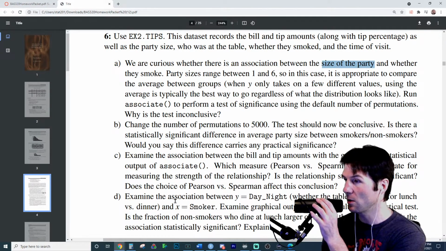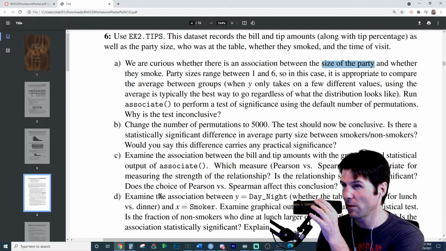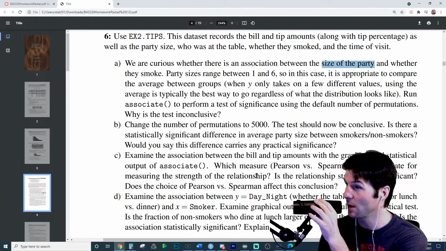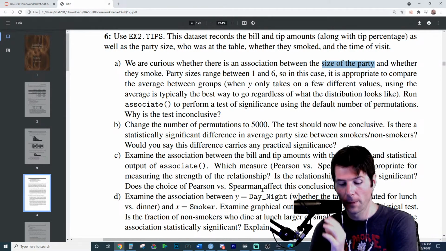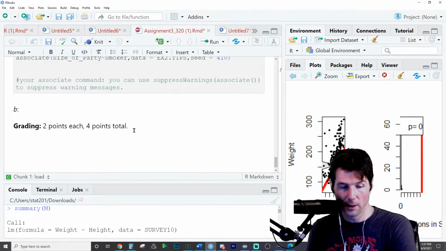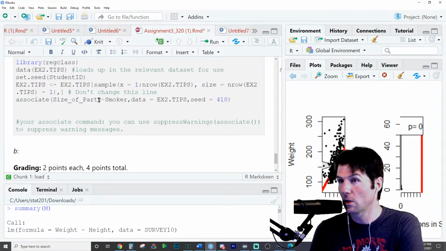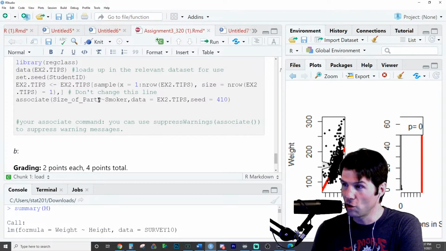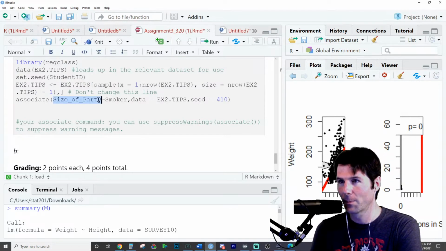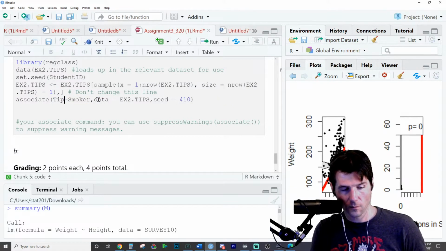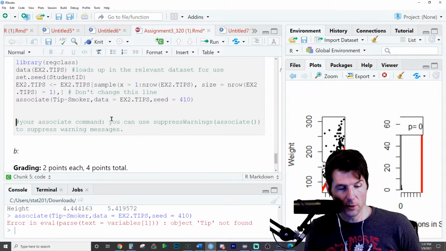Change the permutation to 5,000. Is there statistically significant? Would you say this is practical significance? Now, I'm not going to quite do your question right here, but whenever we talk about practical significance, we need to quote a numeric number. So practical significance is the do you care? And I really can't tell you if you care. Let's look at this. We're looking at smokers and whether or not people tip who are smokers.